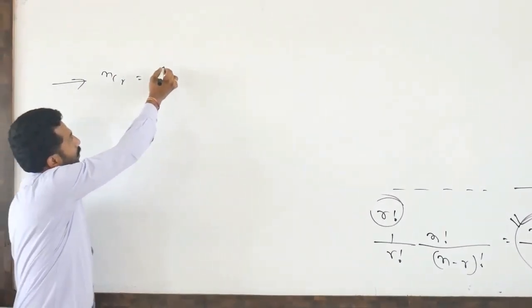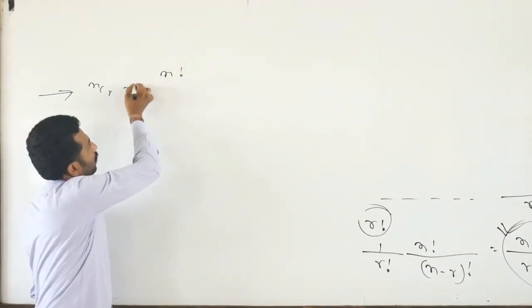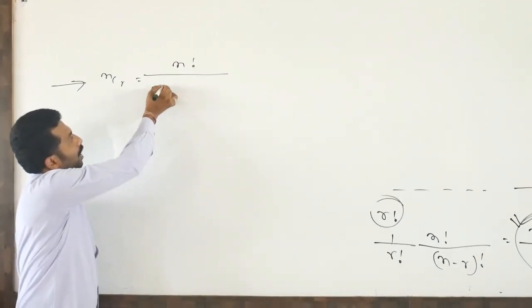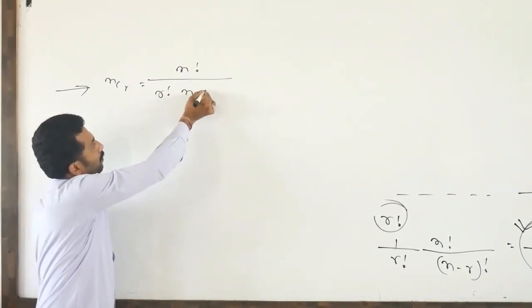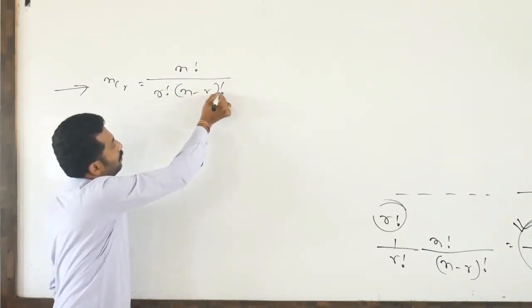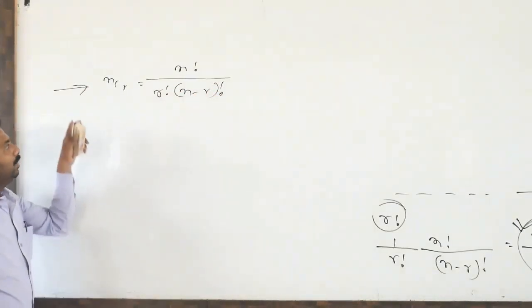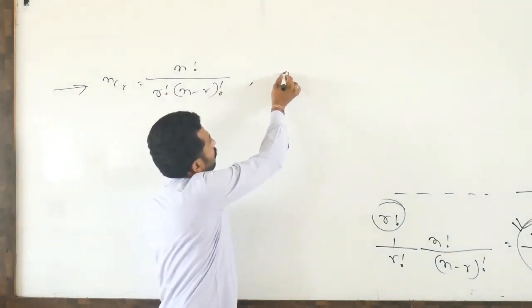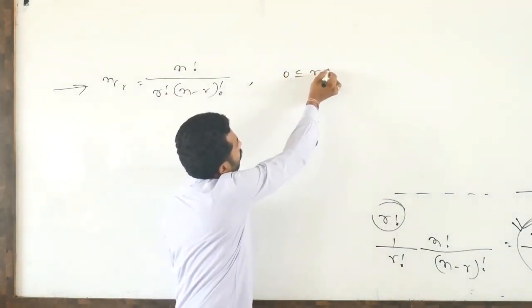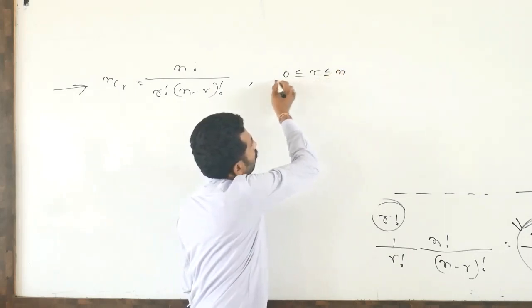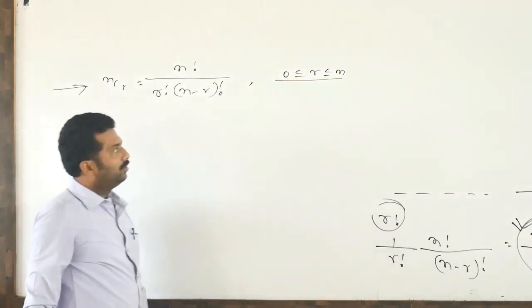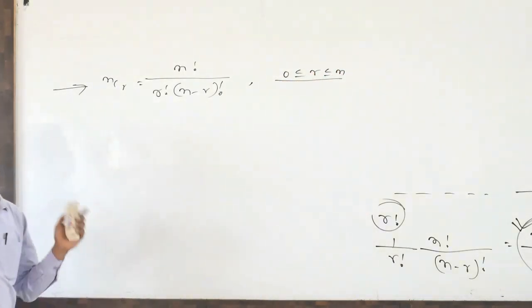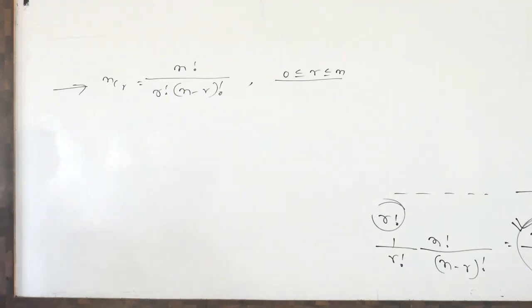So NCR is equal to N factorial divided by R factorial into N minus R factorial. Remember, we always have to write 0 less than or equal to R less than or equal to N. The R value must be less than or equal to N. That point you have to remember.